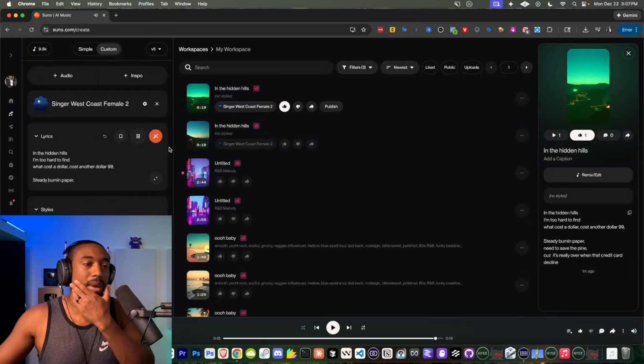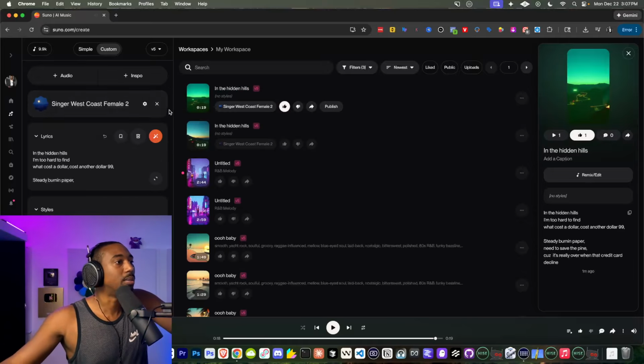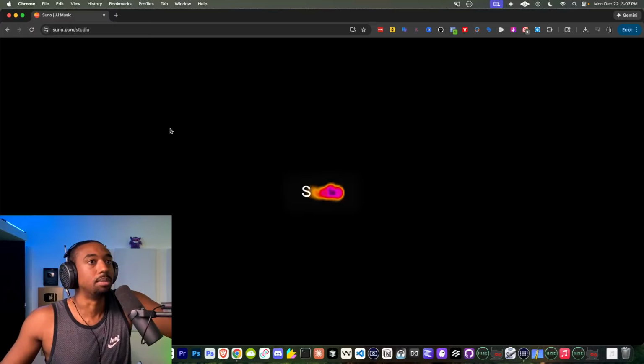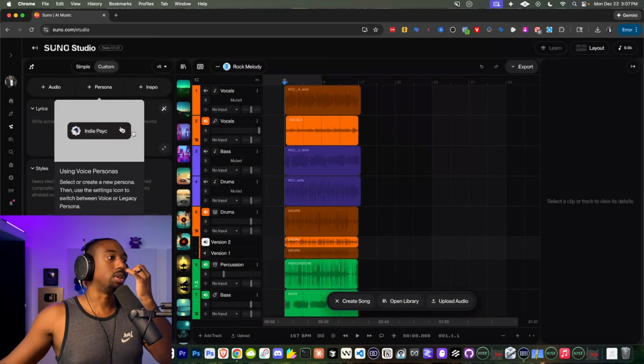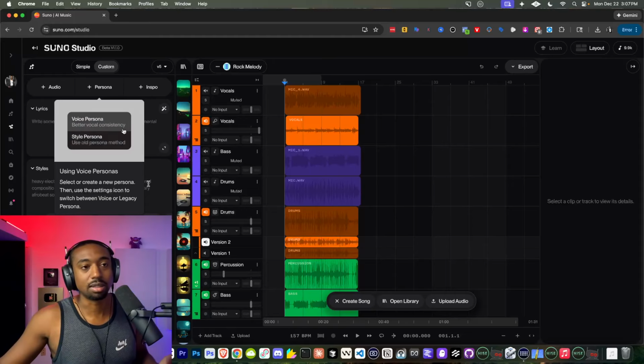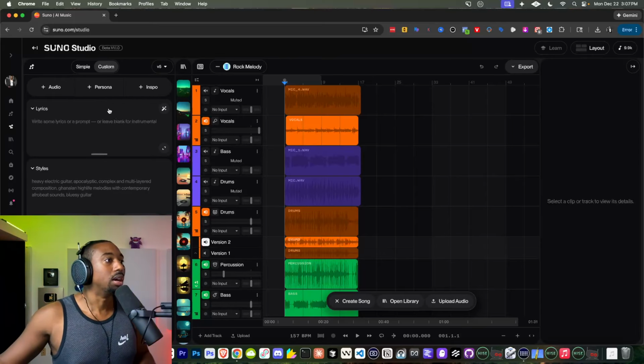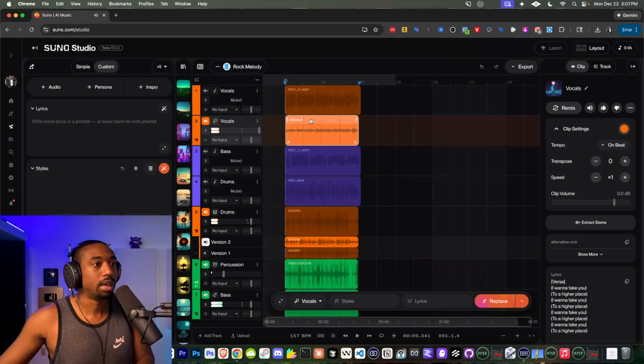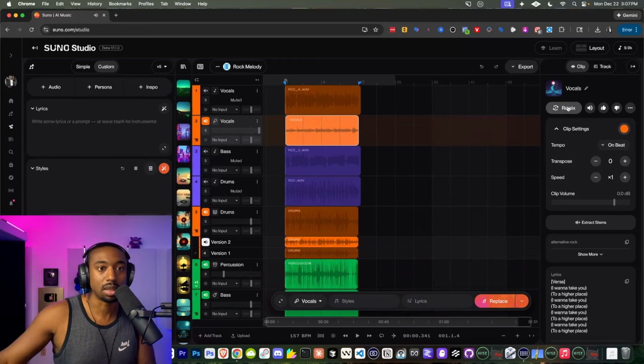So I think they're trying to match a vocal in their existing library to that. It's definitely not the same, not at all, but it's not super off. It's just not the same. So they did kind of redo it under the hood. I'm curious if this is because of the Warner thing. So let's go to this session that we have here, and let's click on this vocal. Let's see if we can remix it with a different persona.